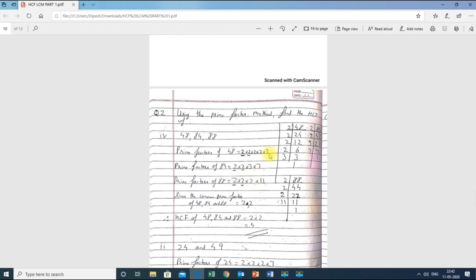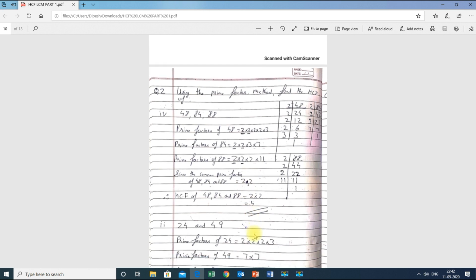And 3 also, you can see that 3 is present over here and here, but it's not there over here, therefore not considered. So the common prime factors of 48, 84 and 88 are 2 comma 2. Therefore HCF of 48, 84 and 88 is 2 into 2, that is 4.